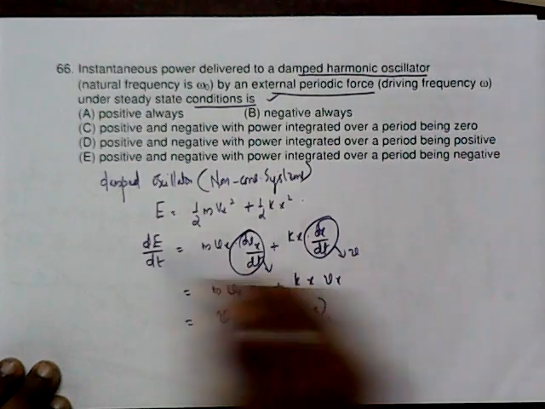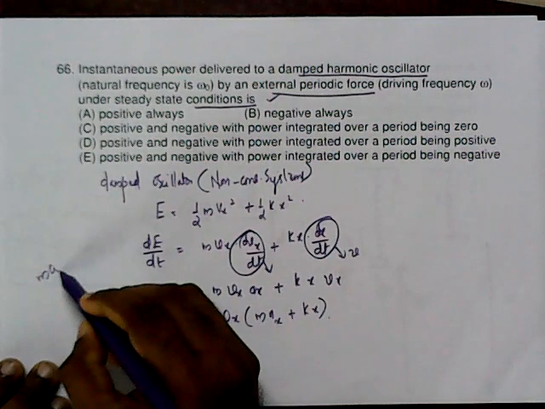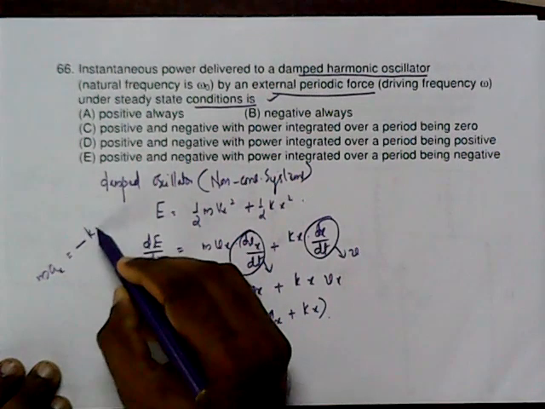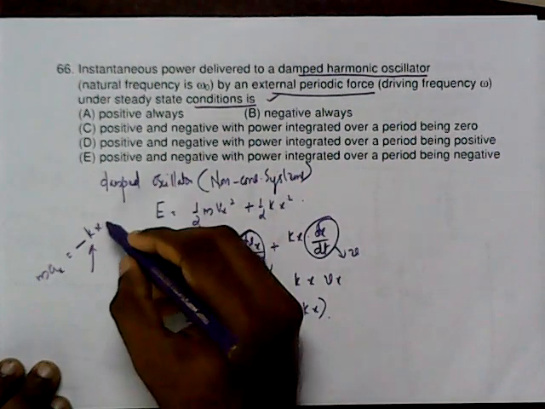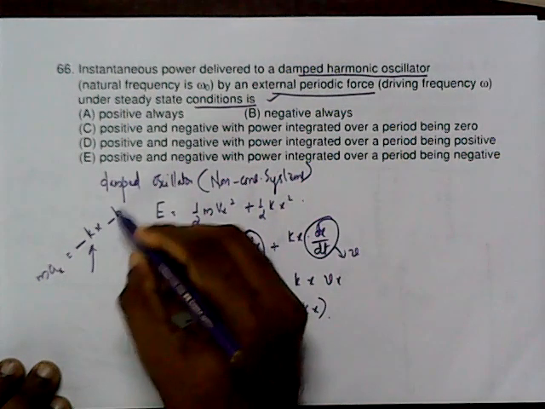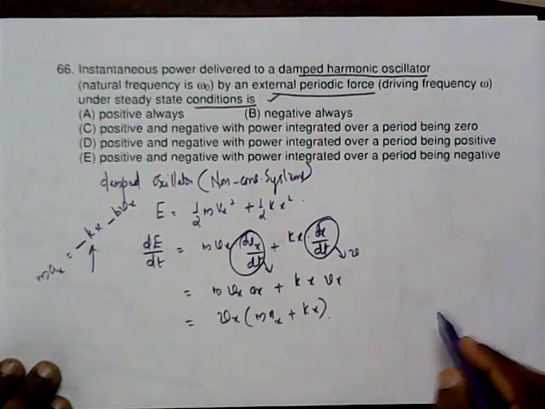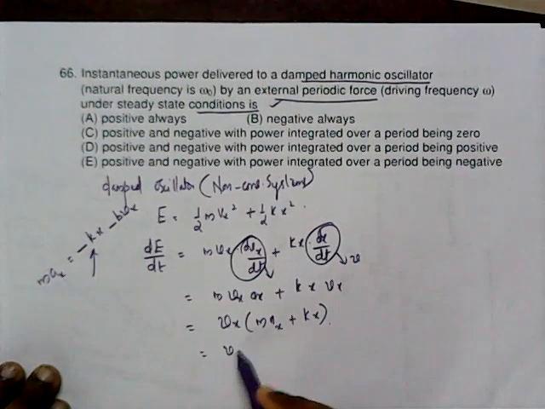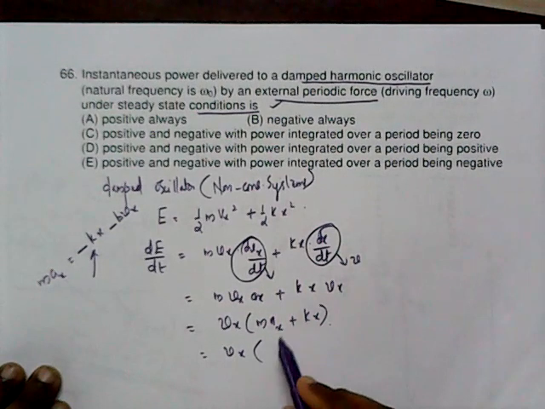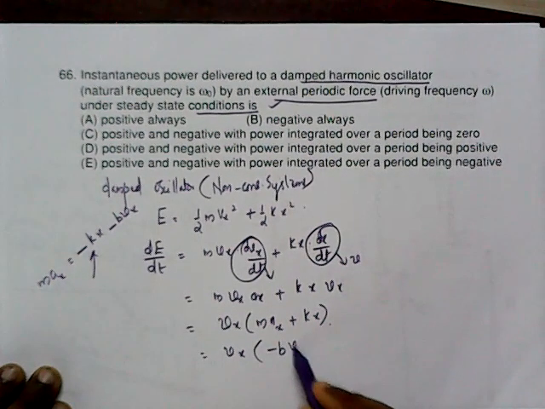But the net force acting on it is equal to the restoring force developed minus the damping force, b into vx. From that substitution, max plus kx is nothing but minus b vx.